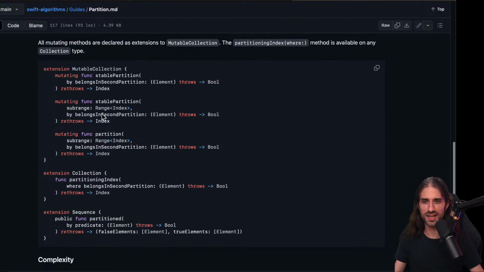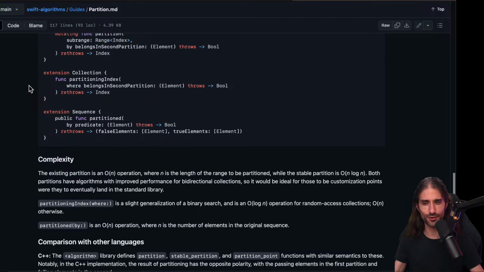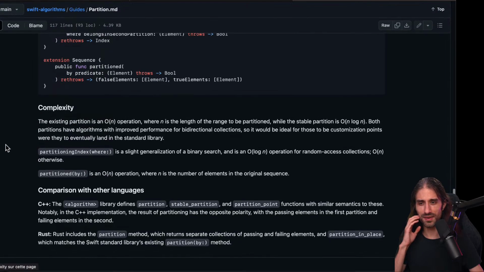So they say that it's all declared as extensions to MutableCollection, all right? And complexity. The existing partition is an O of n operation, the one that's in the standard library, where n is the length of the range to be partitioned, while the stable partition is O(n log n). Both partitions have algorithms with improved performance for bidirectional collections, so it would be ideal for those to be customization points were they to eventually land in the standard library.